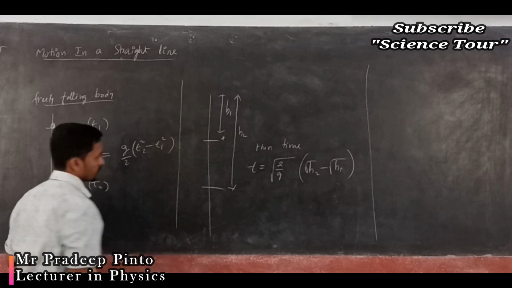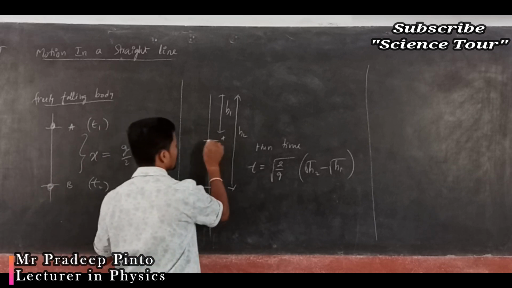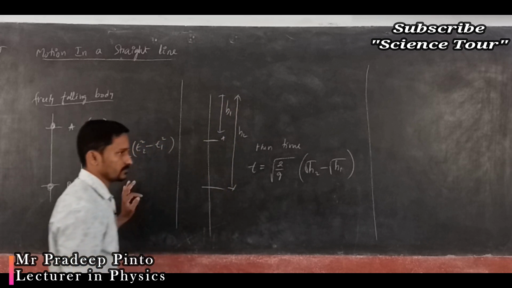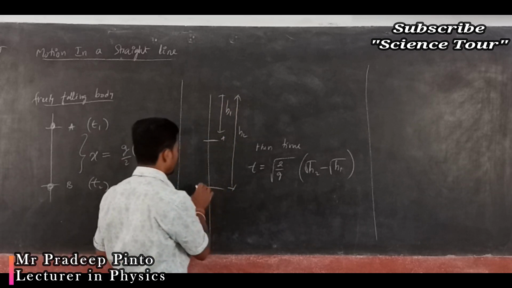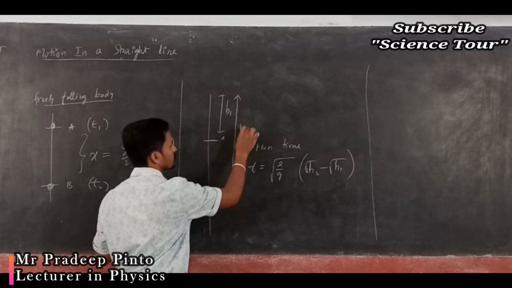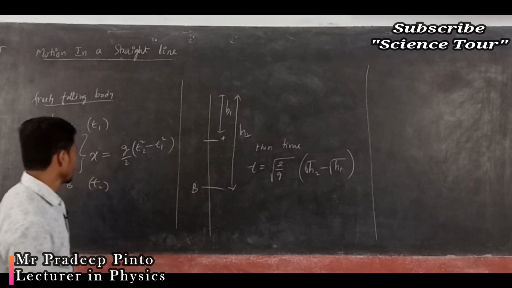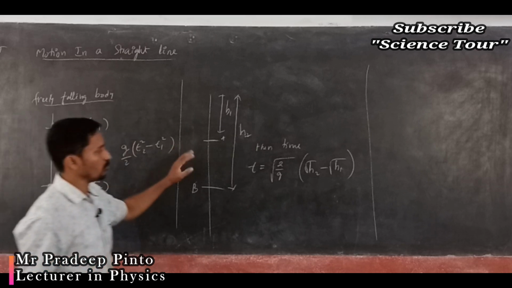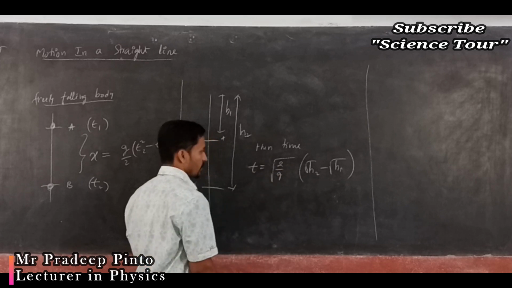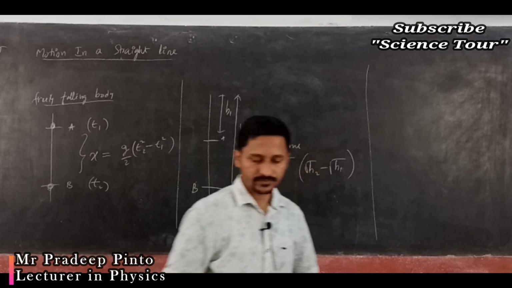Now suppose you dropped that object from a certain height, it reaches the point A, that distance from the initial point is h1, and from the initial point to the point B is h2. The time taken to cover the distance between those 2 points you can write as square root of 2 by g into (square root of h2 minus square root of h1).